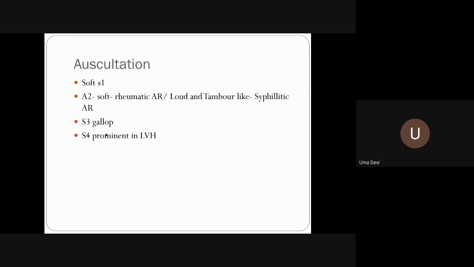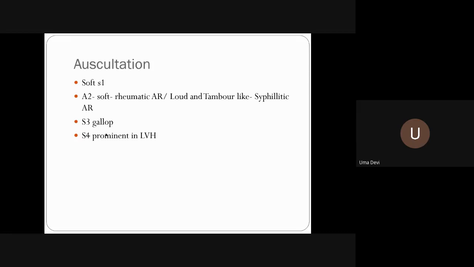And in combined AS and AR, for example in a bicuspid aortic valve, you can get pulsus bisferiens or the collapsing pulse. So you should know everything about AR. AR is a very common case which will be kept for your clinics. And usually, as I already told you, if rheumatic heart disease is the etiology for AR, definitely mitral valvular involvement will also be there.